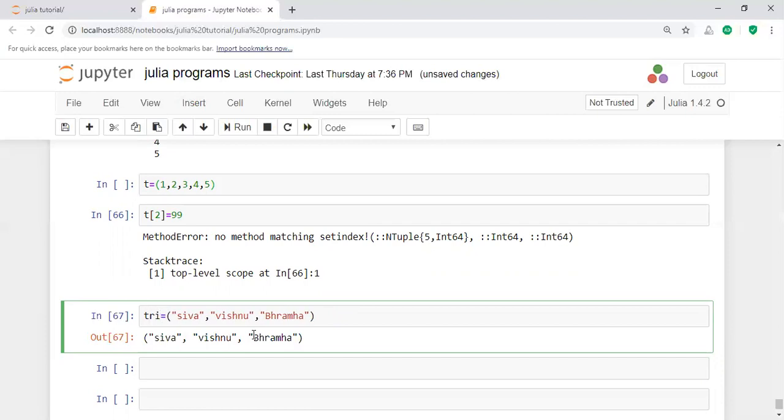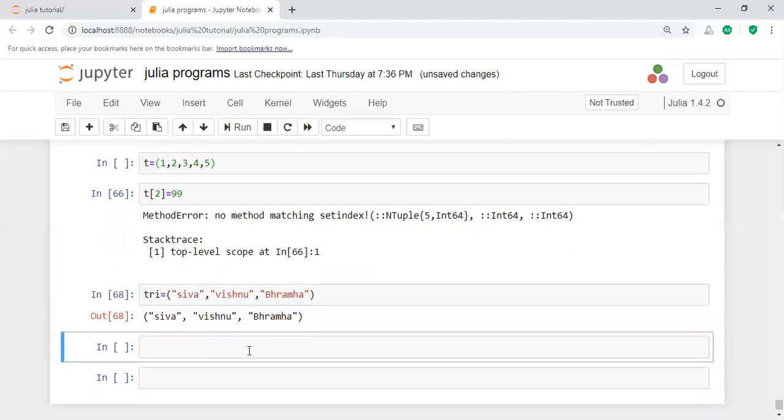tuple. If I want to change the value in the Trimurtulu, for example Shiva, Lord Brahma is the creator, Vishnu is ruling our world, and then Shiva destroys. That means if you want to change these Trimurtulu with another one, it's not possible here. For example, I want to replace Shiva with some other person. Take any person here.